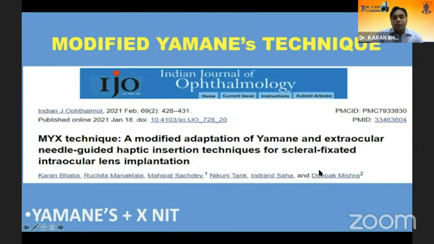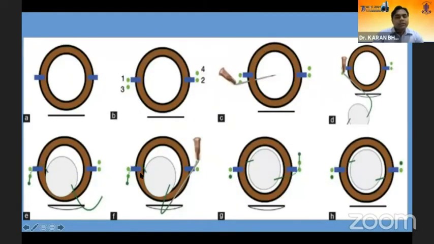So this is what we would like to talk about in a little more detail, the modified Yamane's technique, which we published recently this year. It's called the where we have put both the Yamane's and XNIT combination, which was popularized by Dr. Prabhu Bhaskaran, the XNIT component.